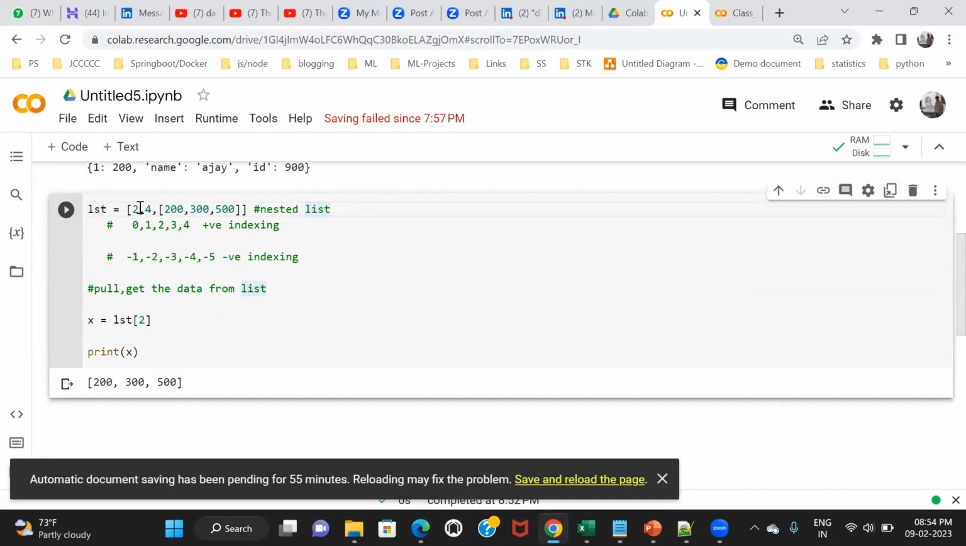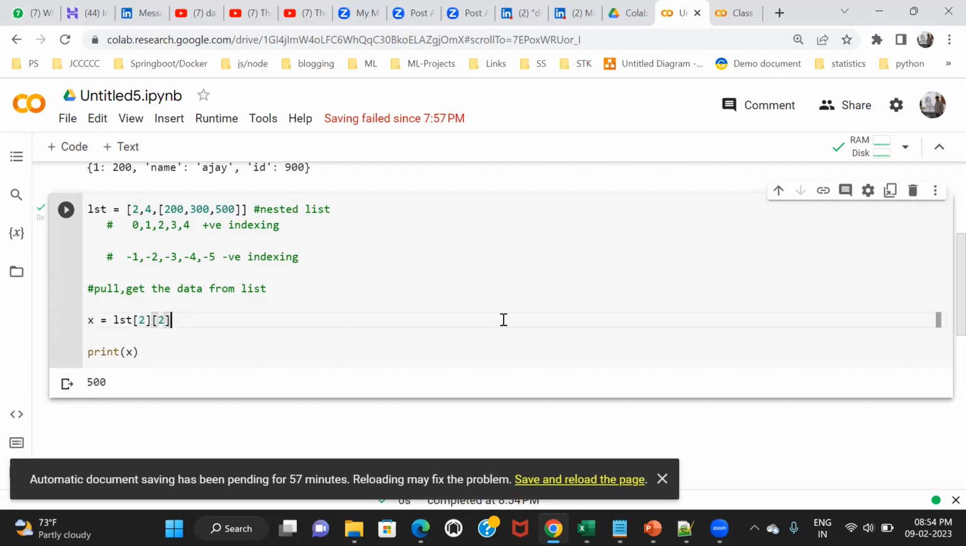See here, this is my first person. 4.5 is my second person. And who is the third person? This complete, whole thing, 200, 300, 500, is my third person. Because the third person is another list, again I have to go inside it and index it. For the third, again I have to use index 2. This is called a nested list. If you're getting a nested list, then you have to index multiple times like this.